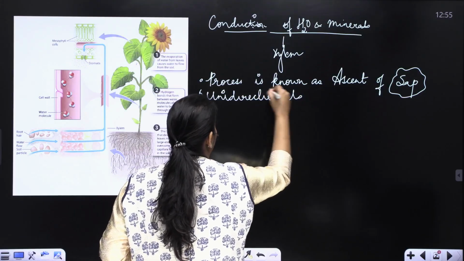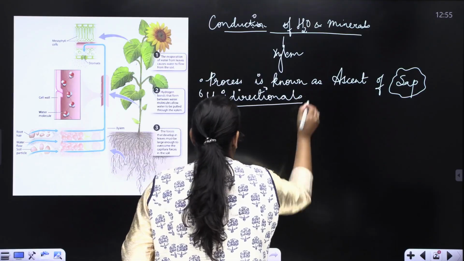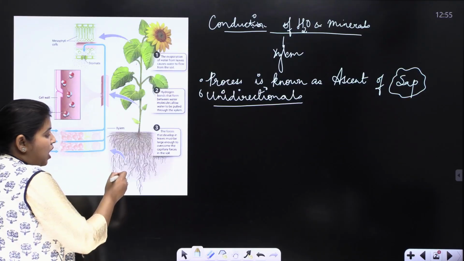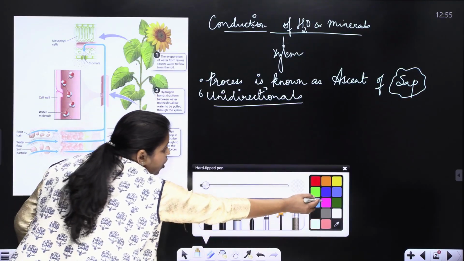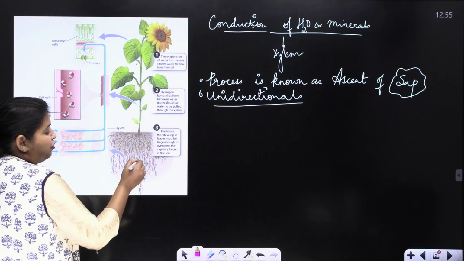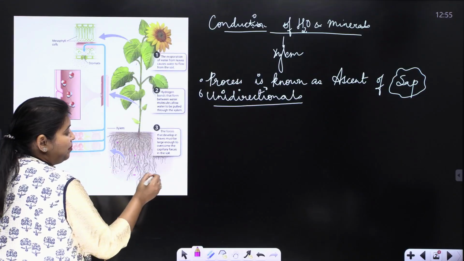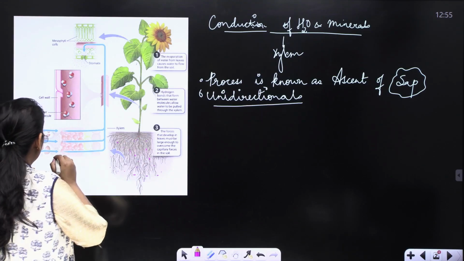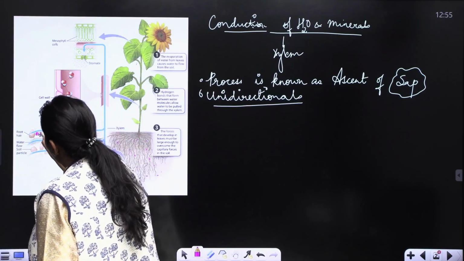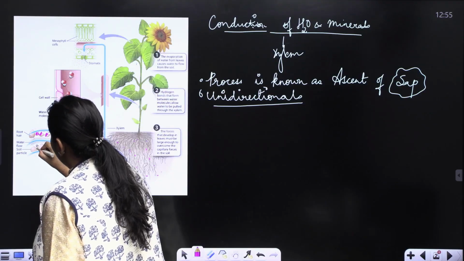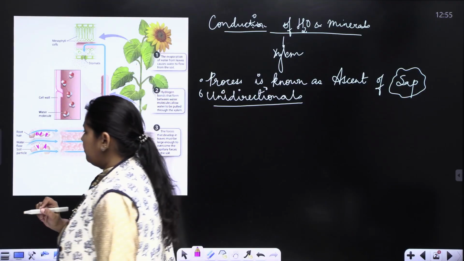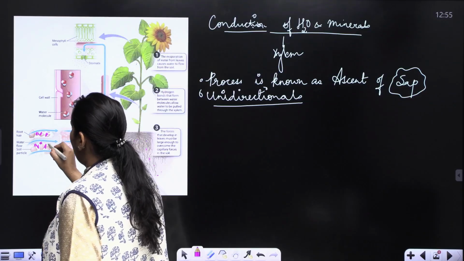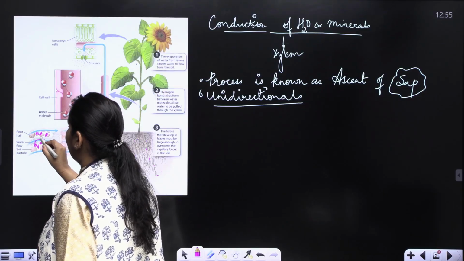Now what happens during this process? During this process, as you can see in the figure, the plant is going to take up water and minerals here from the soil, because water and minerals are present here, right? Now, this water which is present in between the soil particles has minerals also. These mineral ions, these are actively taken up.